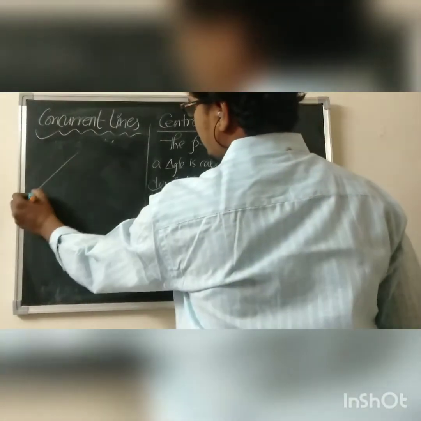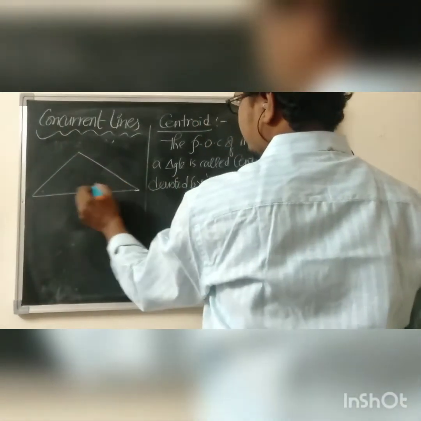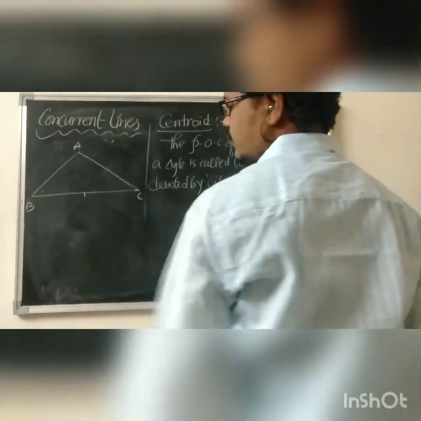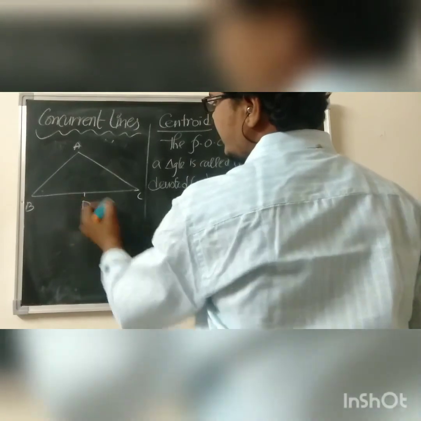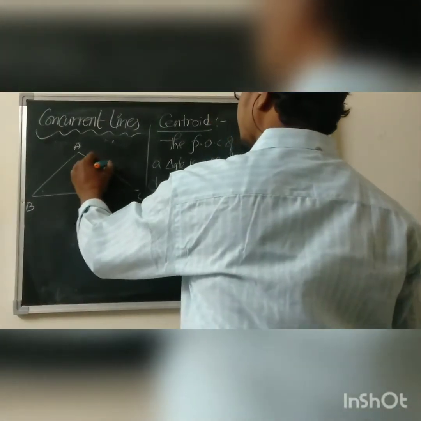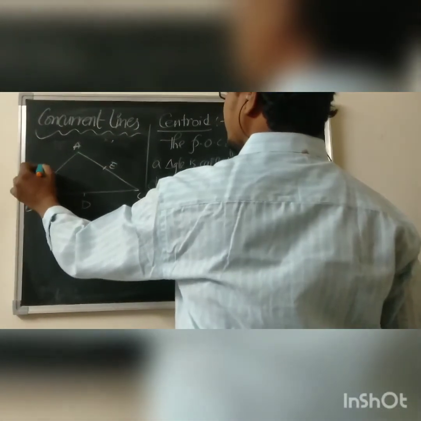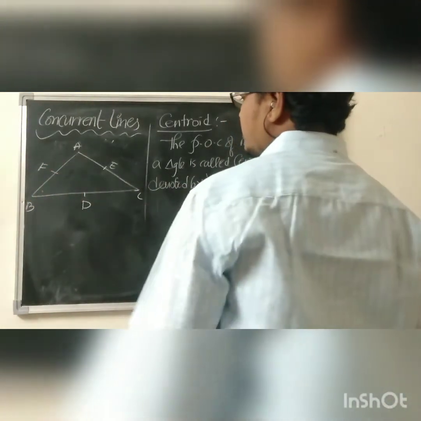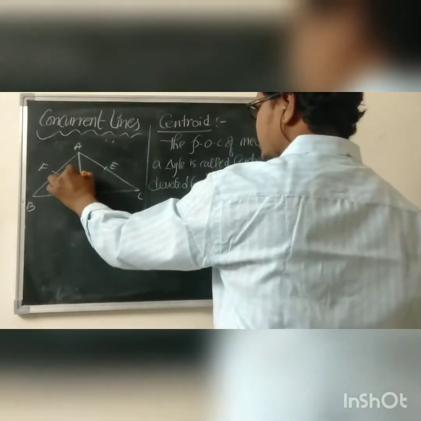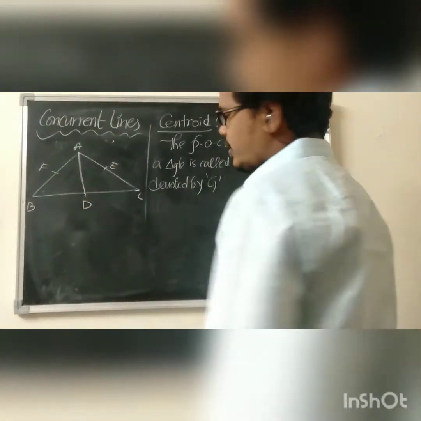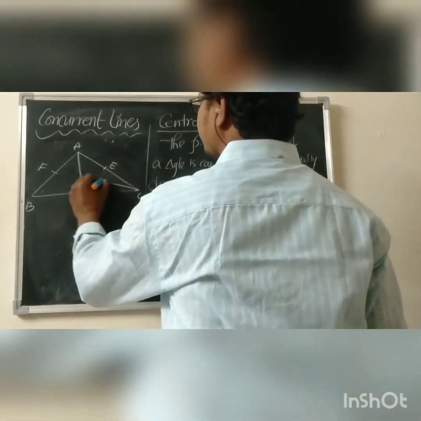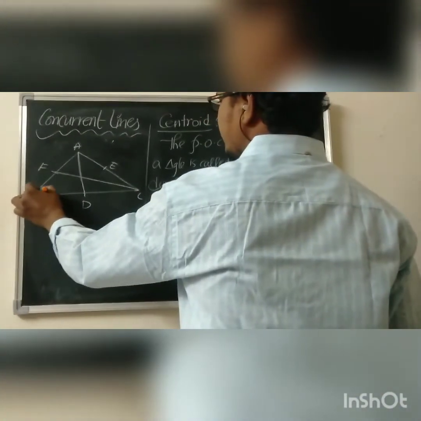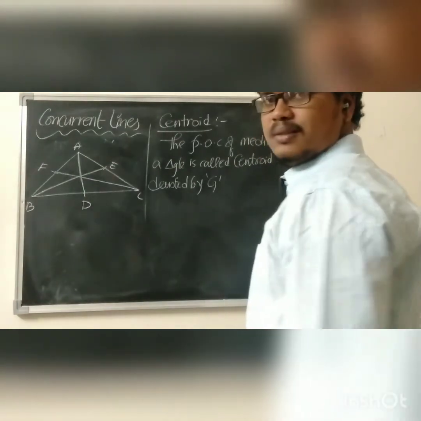See, for triangle ABC. D is the midpoint of BC, E is the midpoint of AC, and F is the midpoint of AB. Join A and D; this length we call a median. Join C and F; this length we also call a median. Join B and E; this length is also called a median.